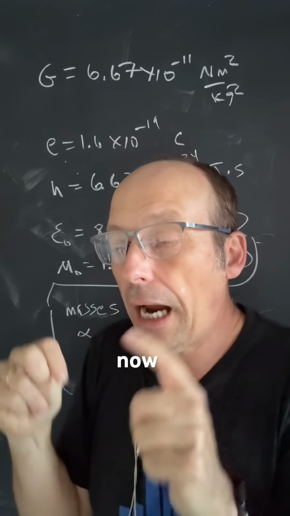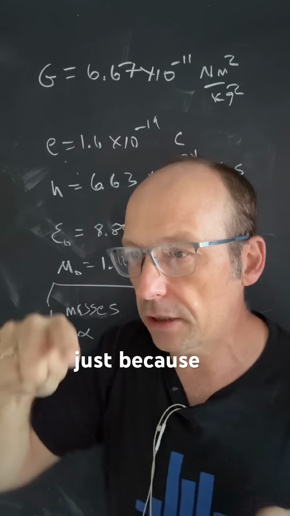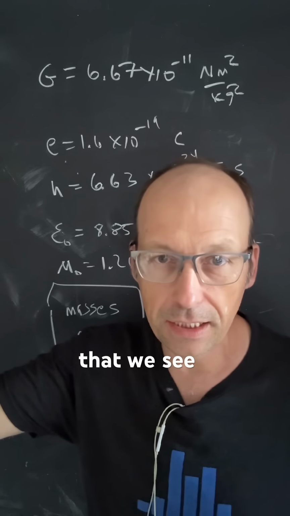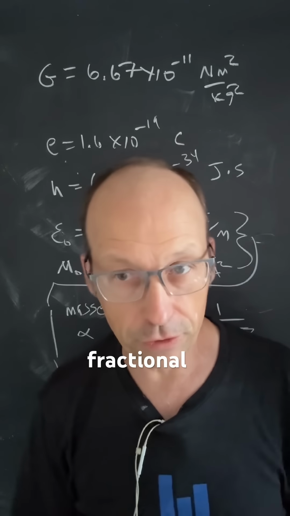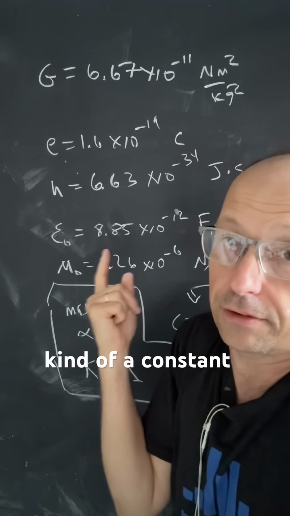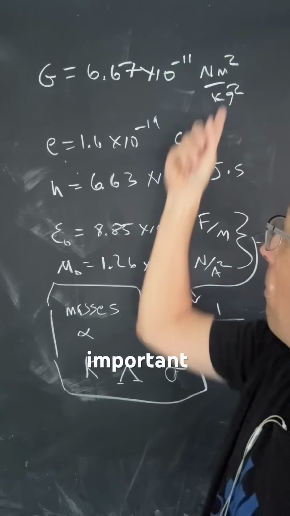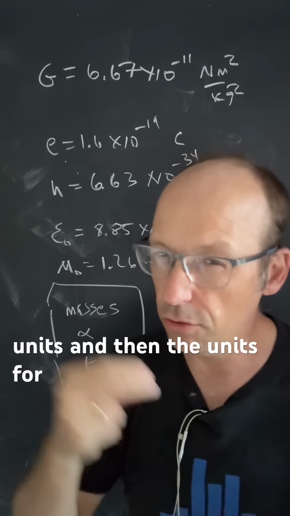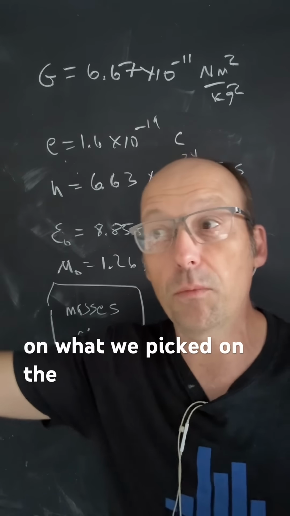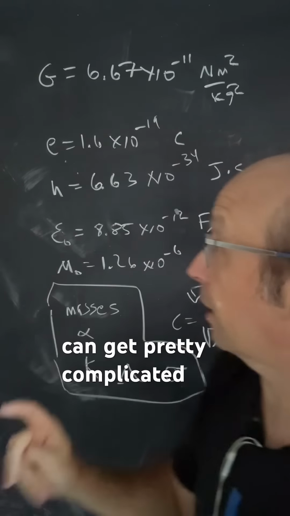Next, we have the charge of an electron. Now, I think this one's a constant just because all the other charges that we see, all the other fundamental charges are some value of that, even if it's a fractional value of that. So that is kind of a constant, right? Important point, the units are kind of arbitrary. We pick these units and then the units for different things matter based on what we picked on the other units. So it can get pretty complicated.